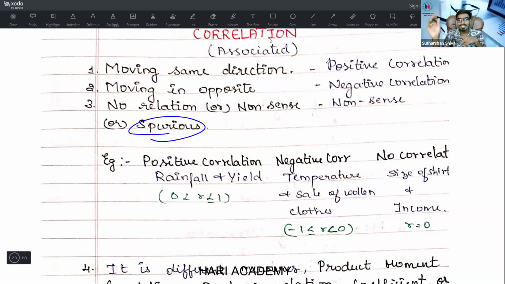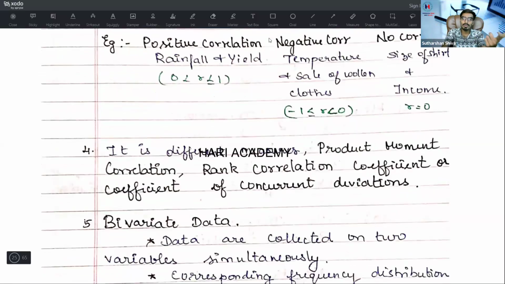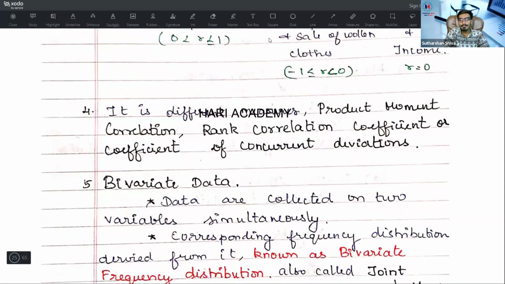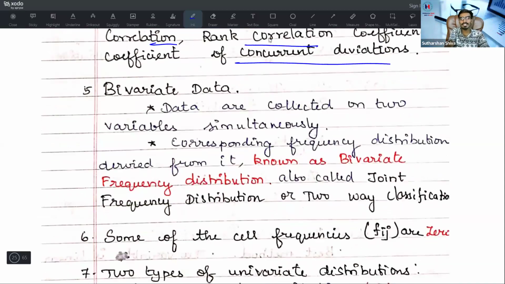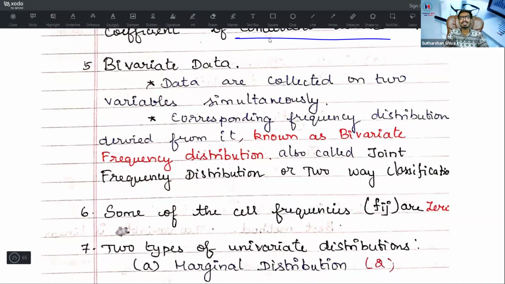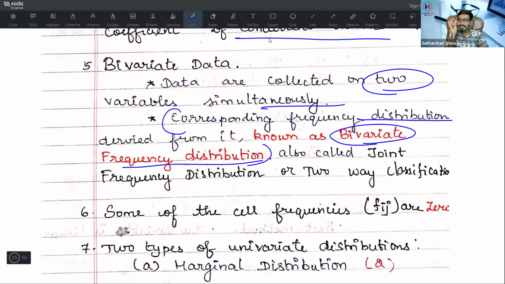No relation, for example, size of shirt and income. So R is equal to 0 here. Negative correlation: minus 1 is less than or equal to R less than 0. It is also known as Karl Pearson's product moment correlation, rank correlation coefficient, coefficient of correlation, coefficient of concurrent deviation. What is bivariate data? Data collected on two variables simultaneously. The corresponding frequency distribution derived from it is known as bivariate frequency distribution, also called joint frequency distribution or two-way classification. You may get a theory question.